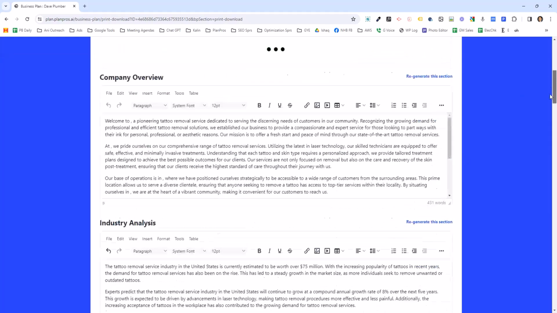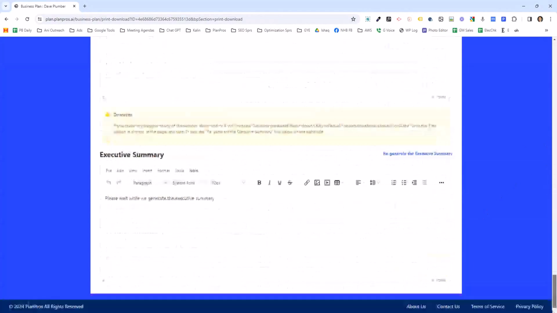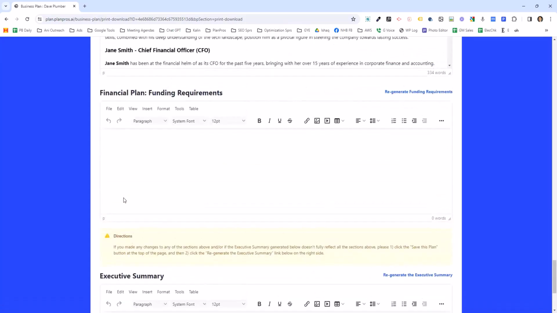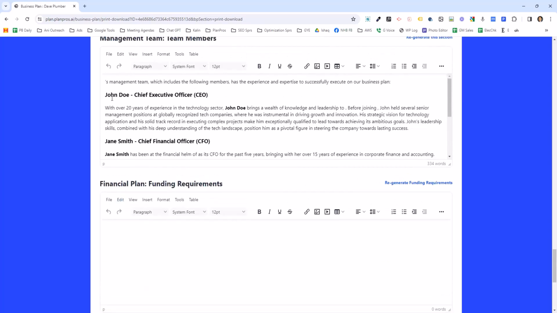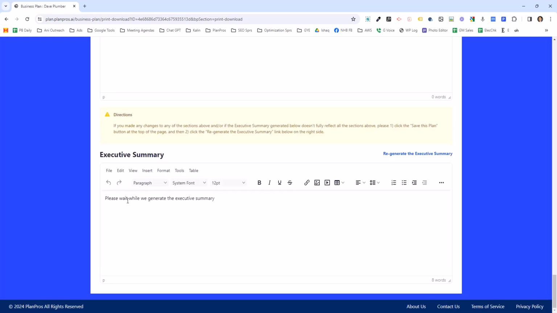Then you scroll through, make sure everything generated, skim it over, make sure it looks good, and then make sure the executive summary has generated and it includes a summary of all your sections. And so the main thing, like I want to see, if I enter my name as John Doe, I want to make sure that it says John Doe in the executive summary.